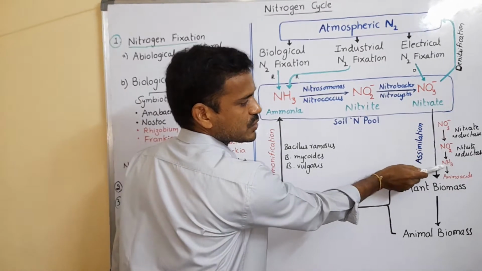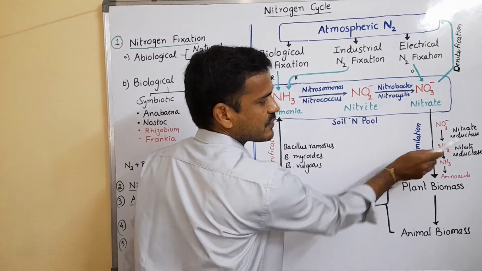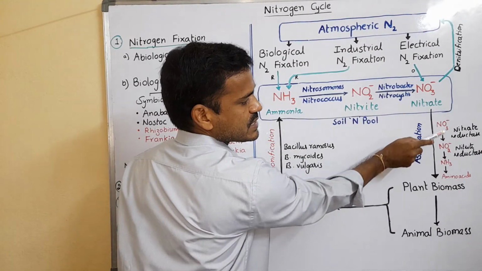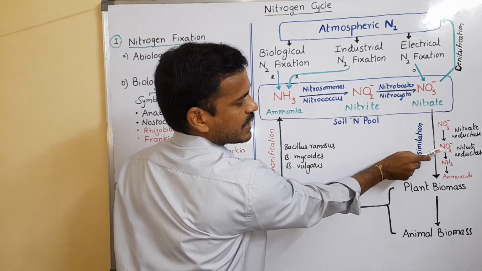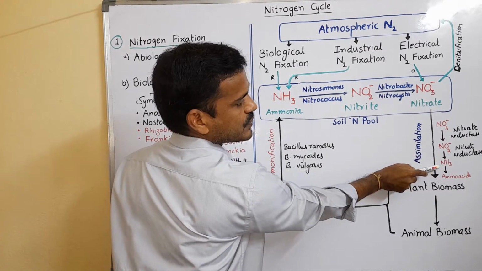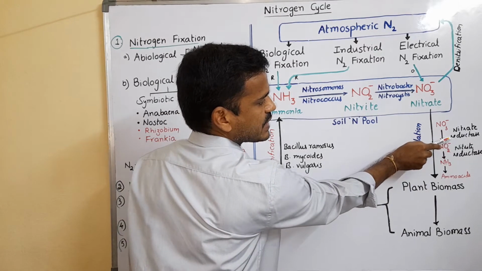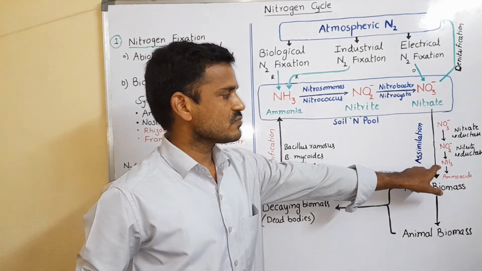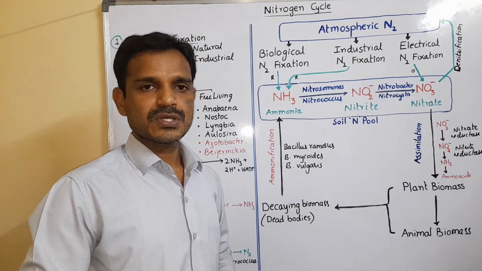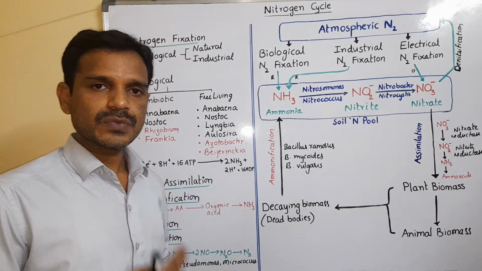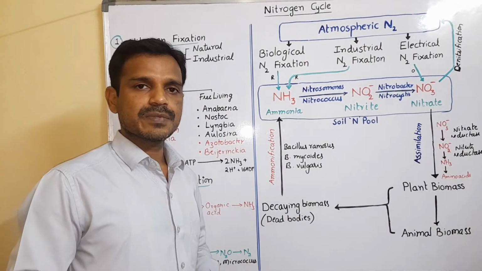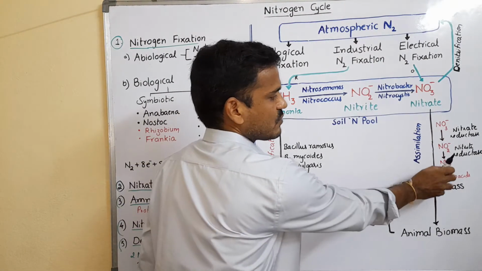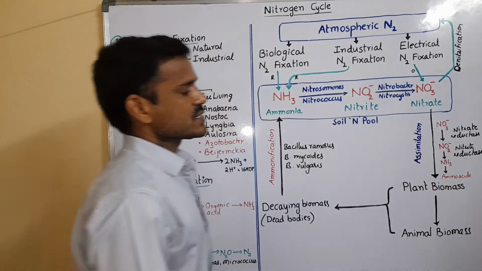Nitrite is reduced into ammonia in the presence of nitrite reductase enzyme. So first nitrate is reduced into nitrite by nitrate reductase, and next nitrite is reduced into ammonia by nitrite reductase. Ammonia is involved in the synthesis of amino acids. Amino acids are synthesized by two methods: the reductive amination method and the transamination method.